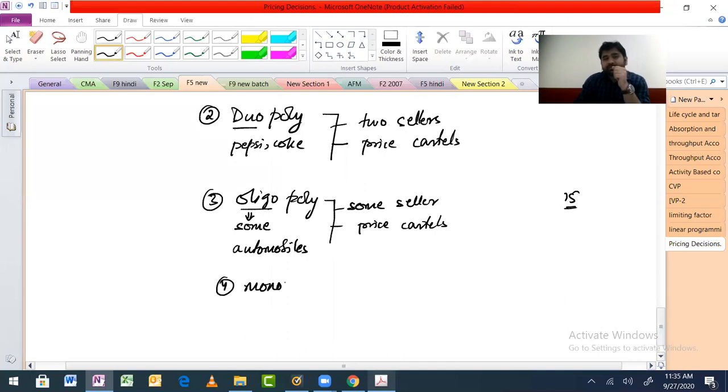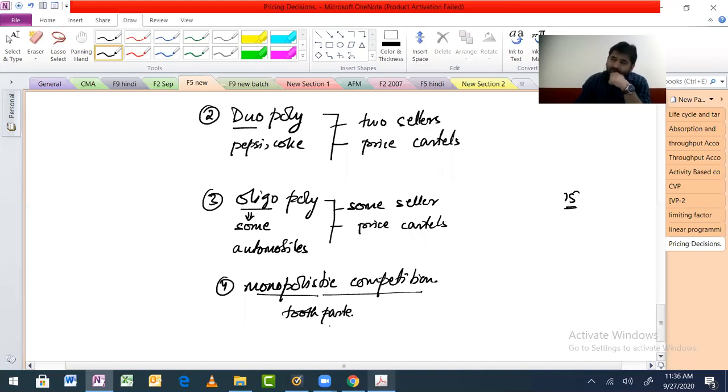Then we have monopolistic competition. So here what happens is that the companies have a little bit of monopoly, which means they have brand loyal people. For example, toothpaste. There are few people who want Colgate. There are few people who want Pepsodent. They will go to two or three shops if they don't get what they are asking for in one place.